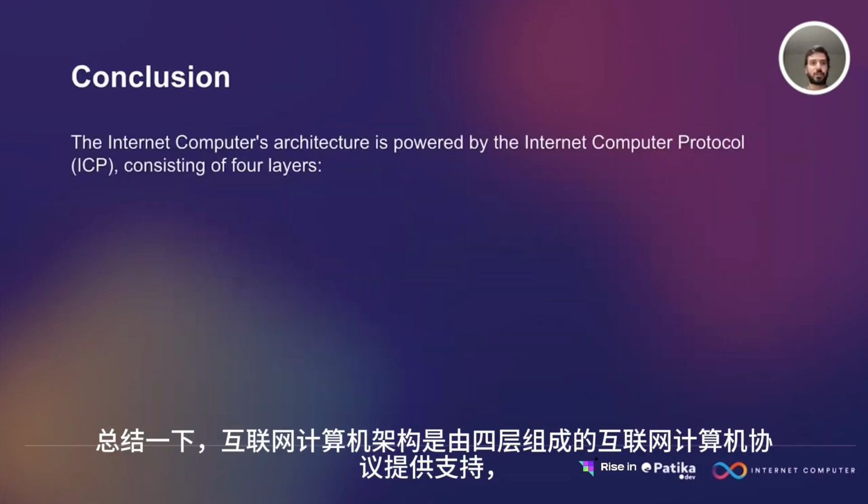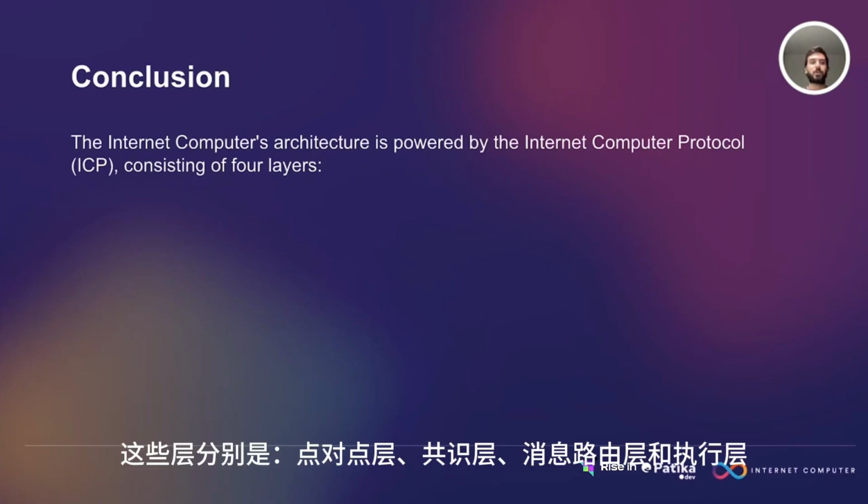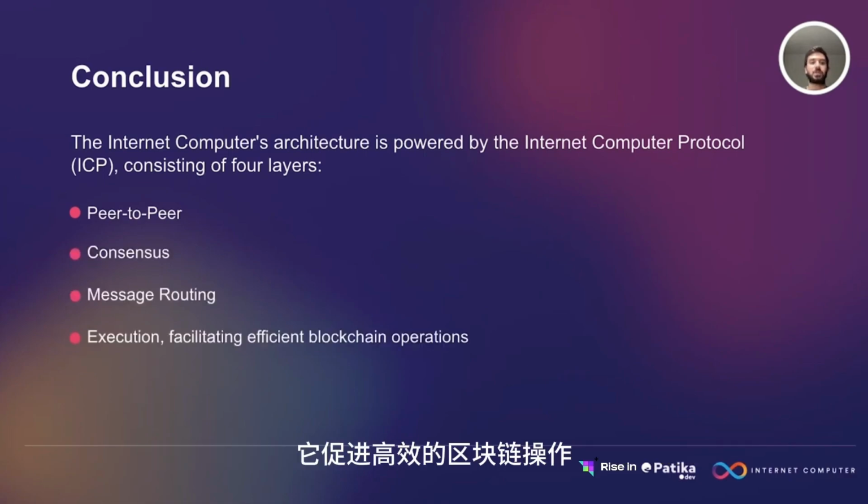So, as a conclusion, the Internet Computer's architecture is powered by the Internet Computer Protocol consisting of four layers. These are peer-to-peer, consensus, message routing, and execution, which facilitate efficient blockchain operations.